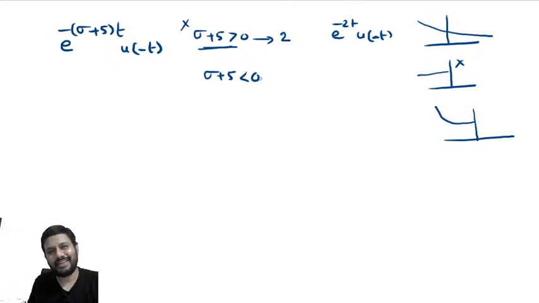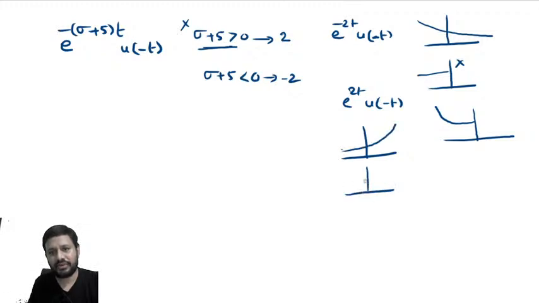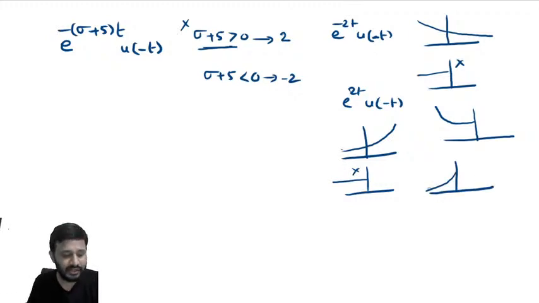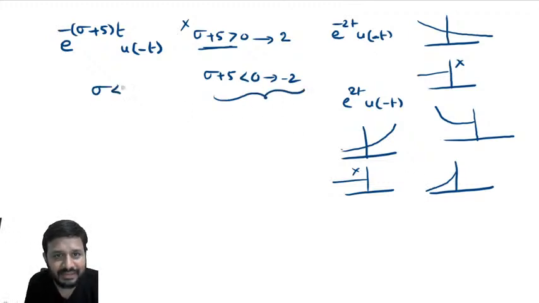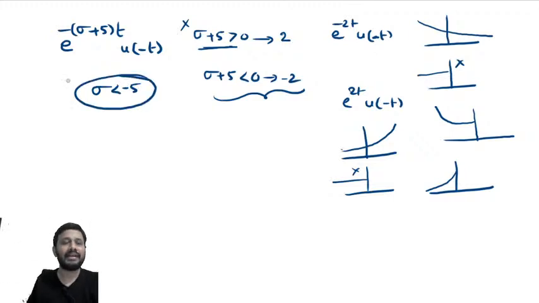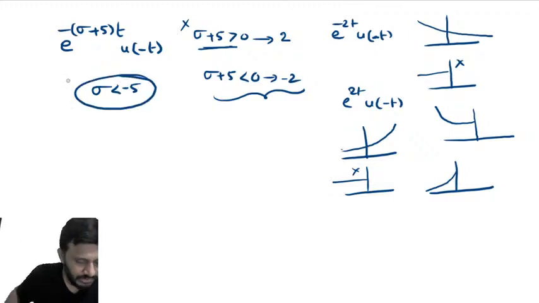Sigma plus 5 less than 0, take minus 2. Then this becomes e power 2t u of minus t. E power 2t has this shape, u of minus t has this shape. Multiplying these two signals, the resulting signal comes like this. Yes, this is converging towards minus infinity. So sigma plus 5 must be less than 0, or sigma less than minus 5, is the answer for the second one. Junaid, your answer is right.